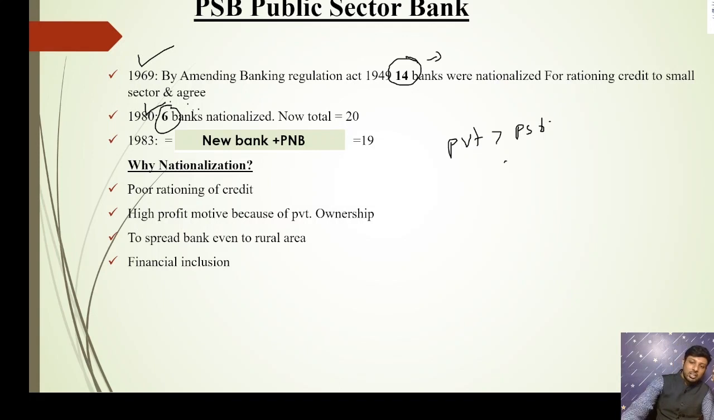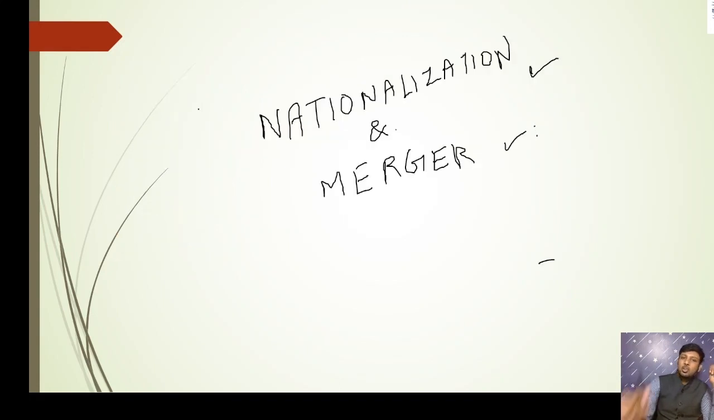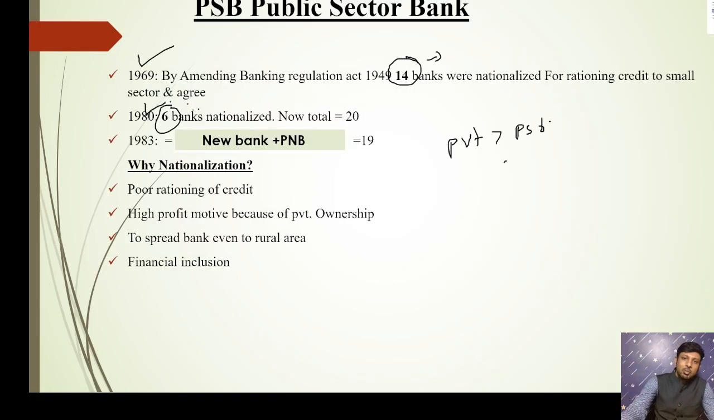Now coming to the second topic, that is merger. You may be hearing this word merger. For example, Allahabad Bank has been merged with Indian Bank. One bank is merged with another bank. What is the necessity to merge one bank with another? What is the advantage of merging? Why is the government doing the merging? I will tell you a small example so that you can understand.